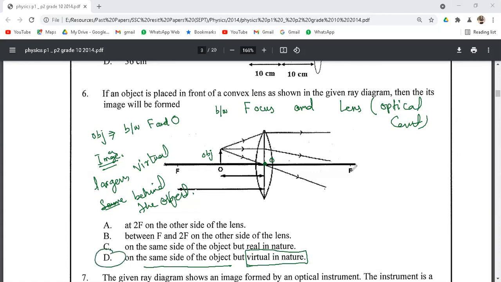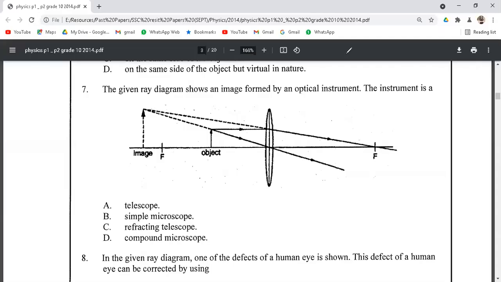The reason behind the virtual image is that all the refracted rays, refracted ray 1, refracted ray 2, and refracted ray 3, these three rays are diverging. So if we trace the point of divergence of these rays, we can actually find the position of the image that will be formed behind the object. So in short, the correct option is option D.